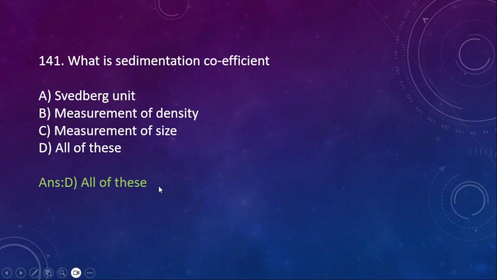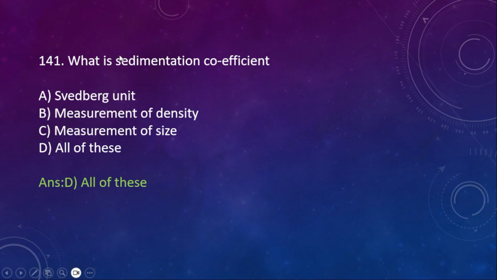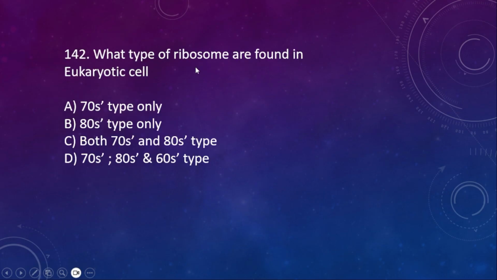So question number 142. What type of ribosomes are found in eukaryotic cell? Option A, 70s type only. B, 80s type only. C, both 70s and 80s type. D, 70s, 80s and 60s.